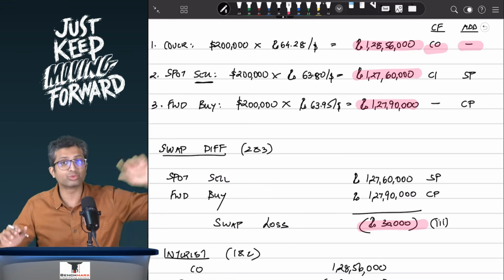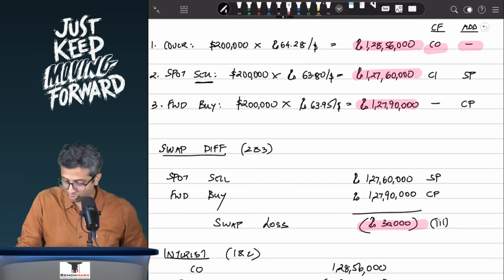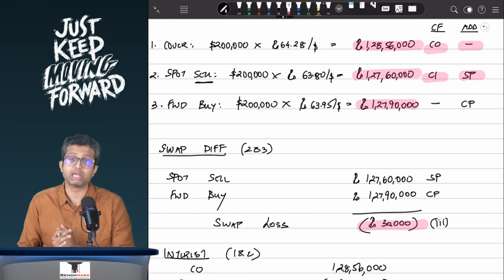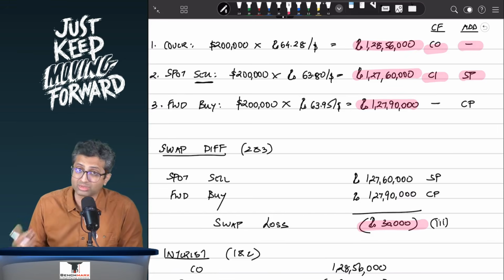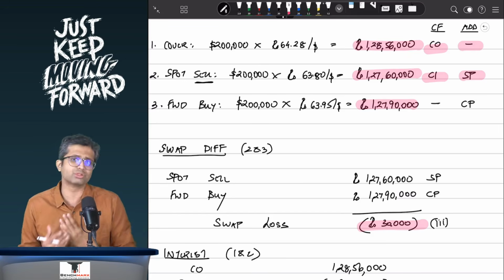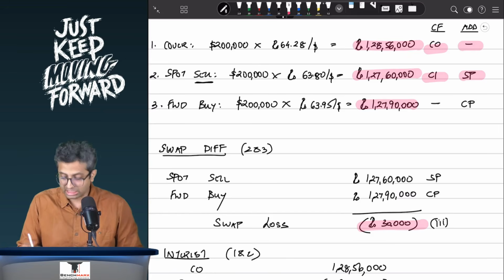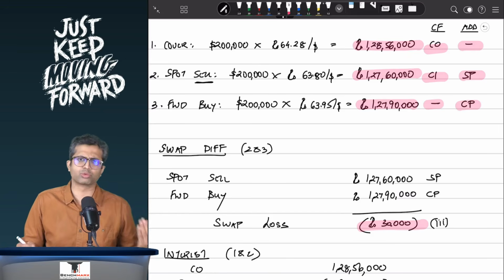At the same time, when you sell the $2 lakh, you will receive a cash inflow. So there will be a cash inflow as well as the selling price. And lastly, for the third, forward buy, again, this is an additional action because the customer did not come. However, on 10th of June, that does not result in any movement of cash, and as there's no cash flow over here, though because it's a forward buy, this is a CP.